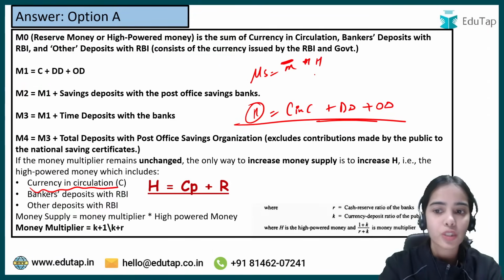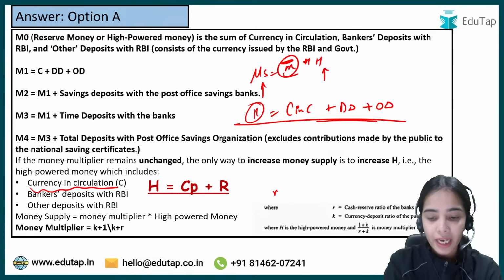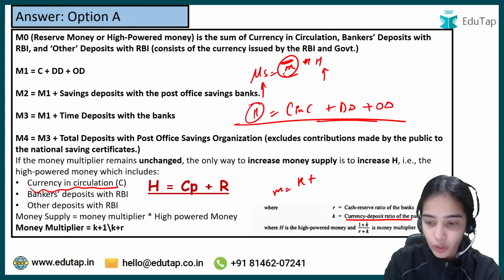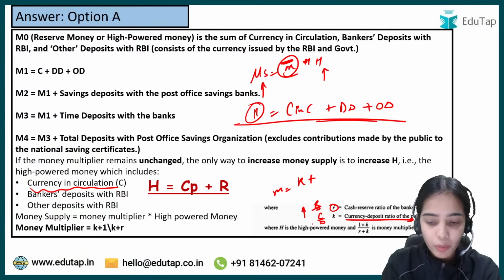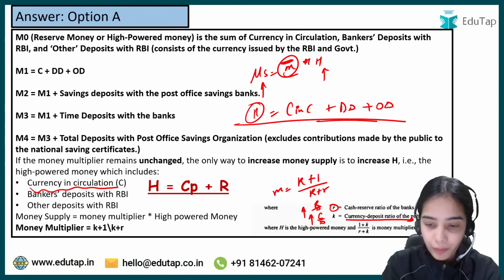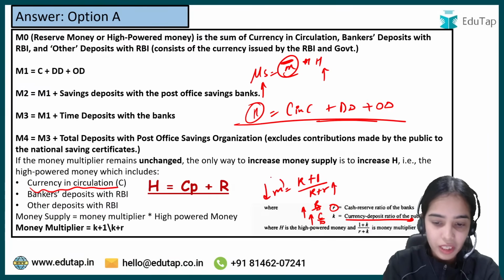If the money multiplier is not changing, with the increase in high powered money, money supply will increase. The money multiplier depends upon the currency to deposit ratio as well as the reserve to deposit ratio. If the reserve to deposit ratio or currency to deposit ratio is increasing, that means the money multiplier is decreasing.